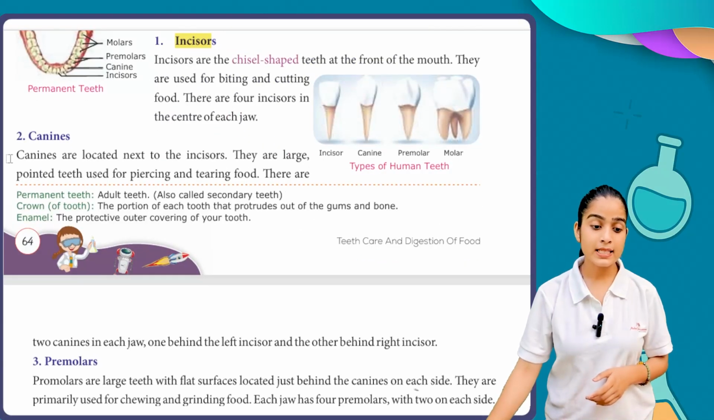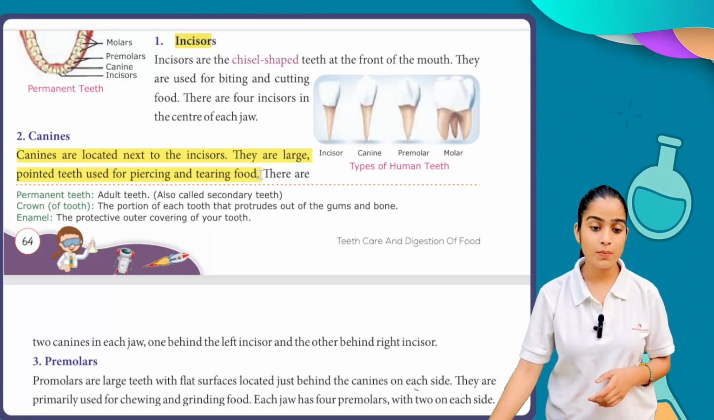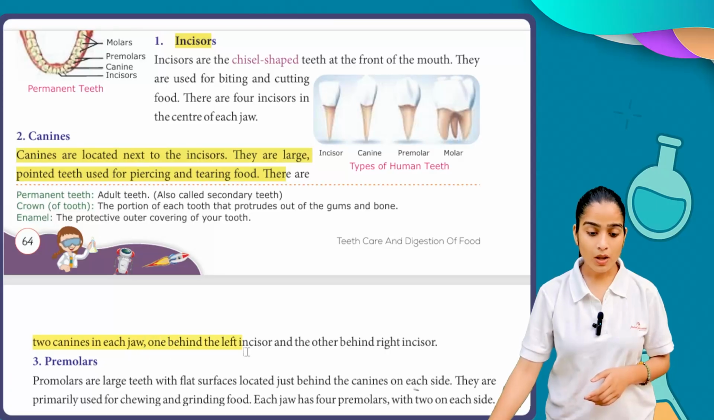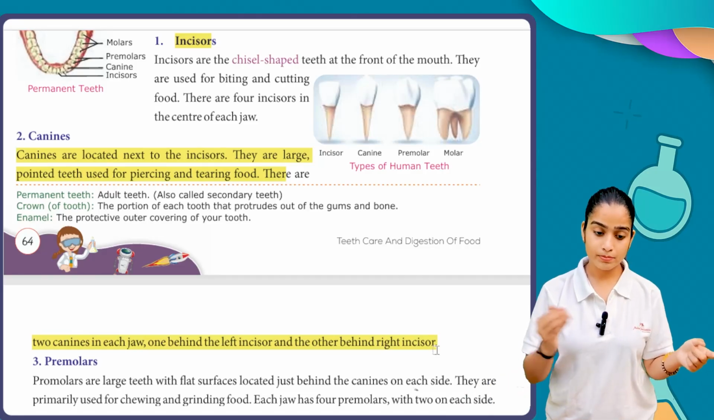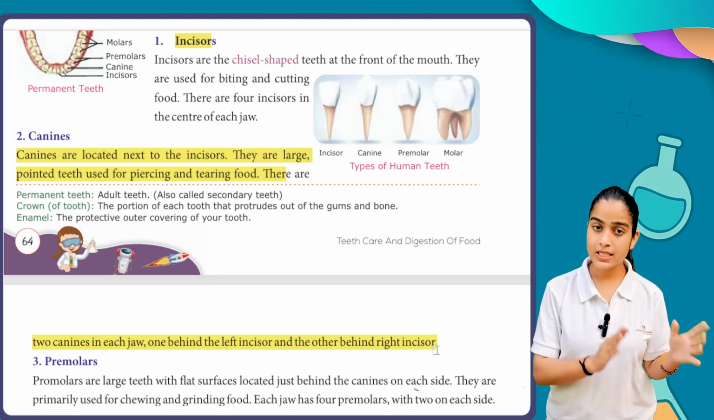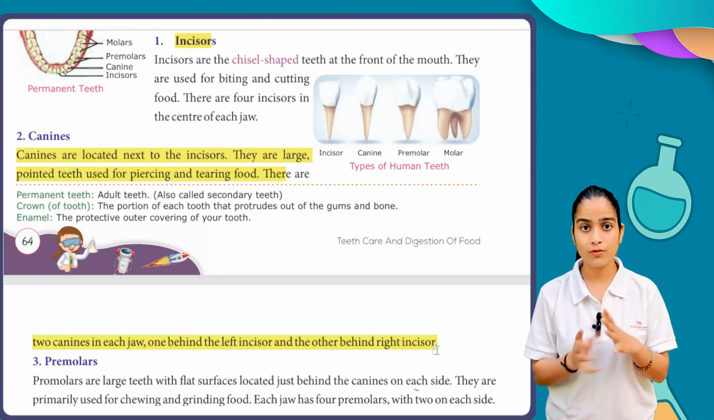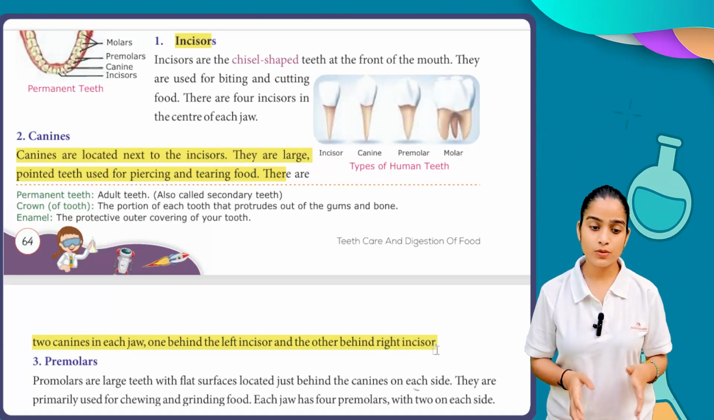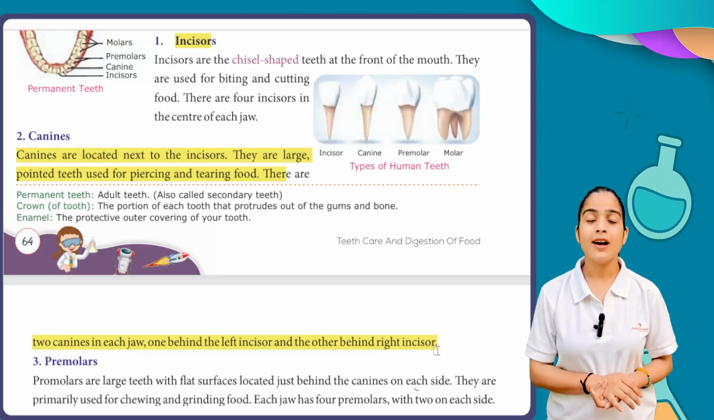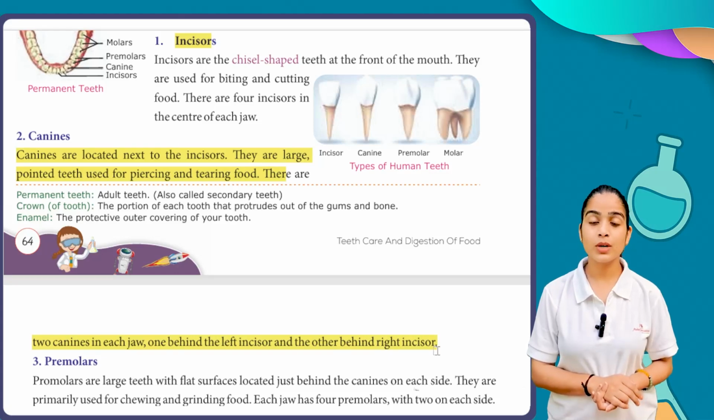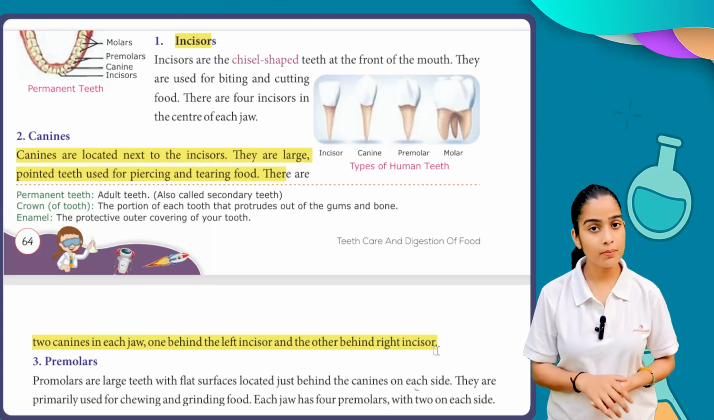Next, the canines. Canines are located beside the incisors. They are large pointed teeth used for piercing and tearing food. There are two canines in a jaw, one behind the left incisor and the other behind the right incisor. Canines are basically used for piercing and tearing. We also say these are the non-vegetarian teeth we have. With the help of these two, you can easily tear meat.